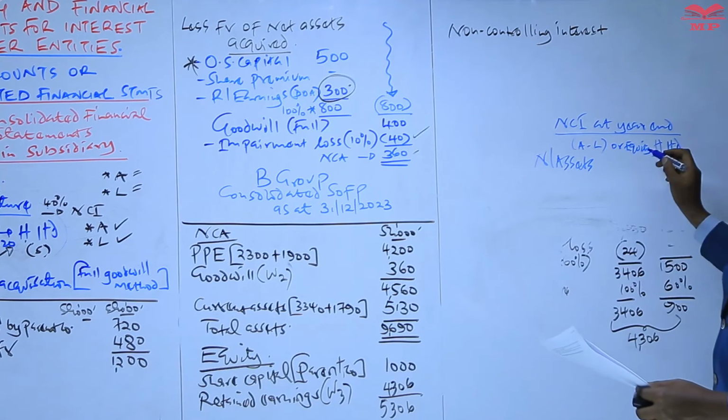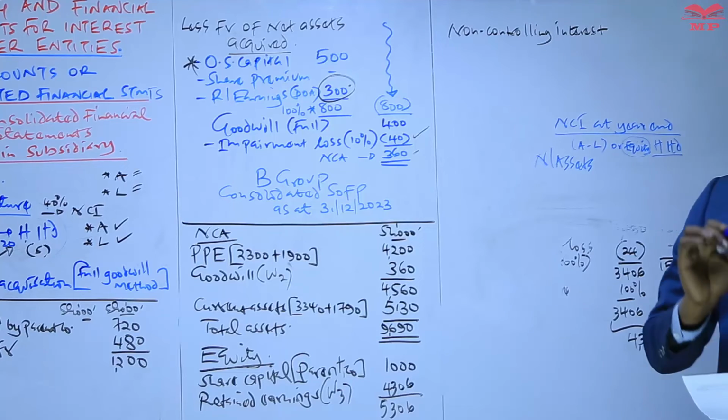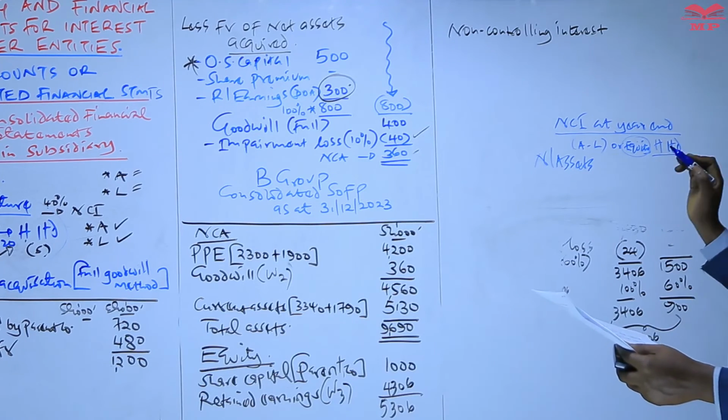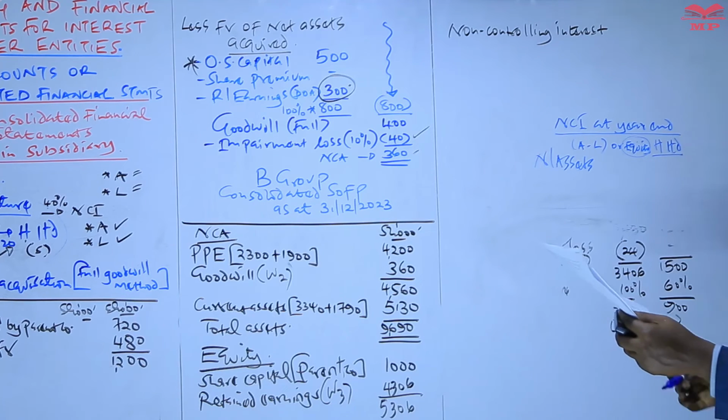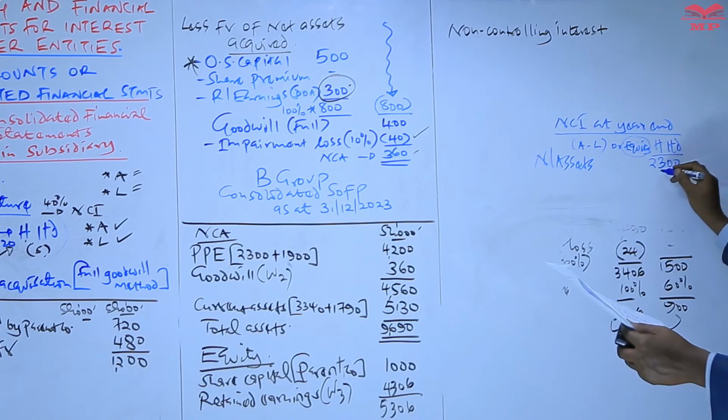But in group accounting, we take the net asset to be equal to equity, share capital and reserves. What is the total share capital and reserves of H at the end of the year? It is an amount of 2,300.